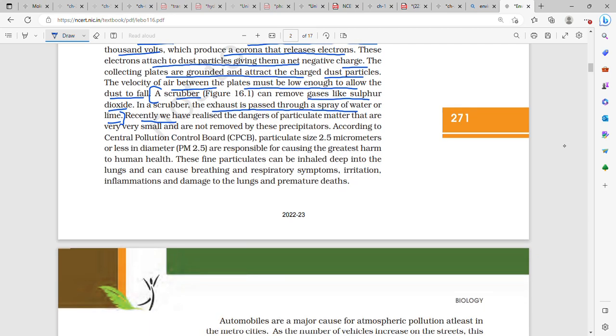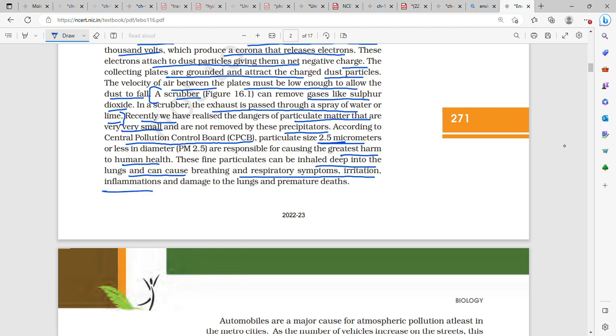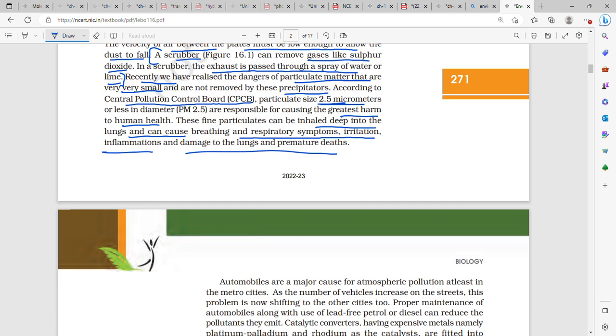Recently, we have realized the dangers of particulate matter that is very small, and it is not removed by these precipitators. According to the Central Pollution Control Board (CPCB), particulates of size 2.5 micrometers or less in diameter are responsible for causing the greatest harm to human health. These fine particles can be inhaled deep into the lungs, and they can cause breathing and respiratory symptoms, irritation, inflammation, damage to the lungs, and premature death.